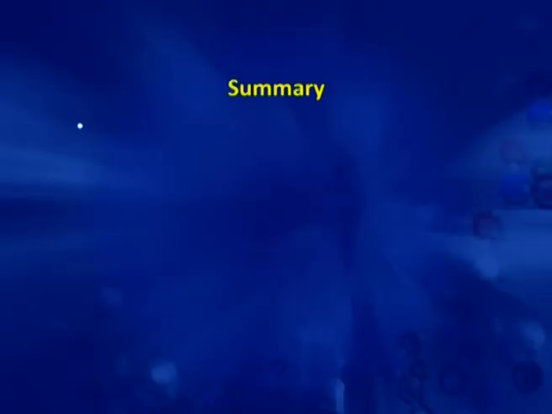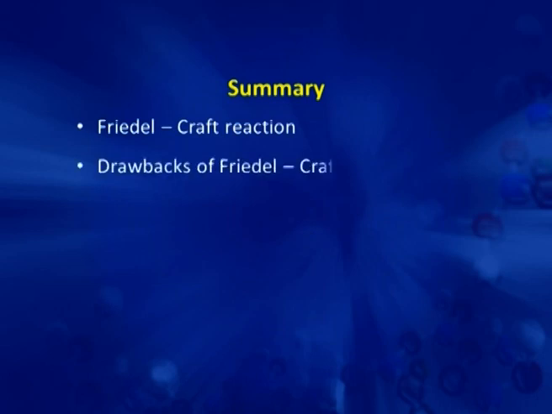So, today we have discussed different methods for the preparation of alkyl benzene, which includes the Friedel-Crafts reaction. We have also discussed drawbacks of the Friedel-Crafts reaction. Then we discussed the Wurtz-Fittig reaction, which is a better method than Friedel-Crafts for the preparation of n-alkyl benzenes.